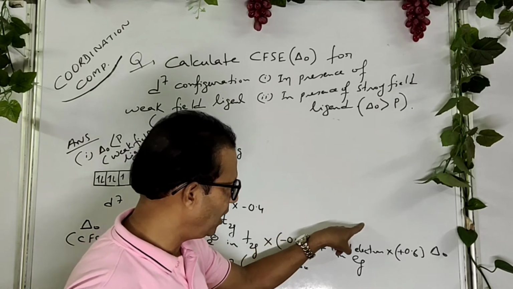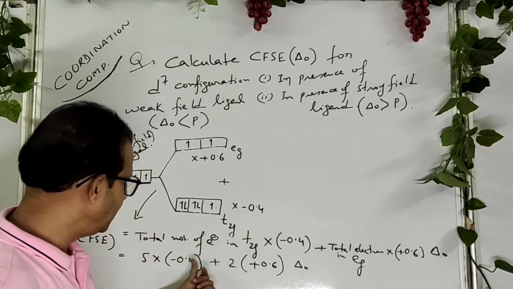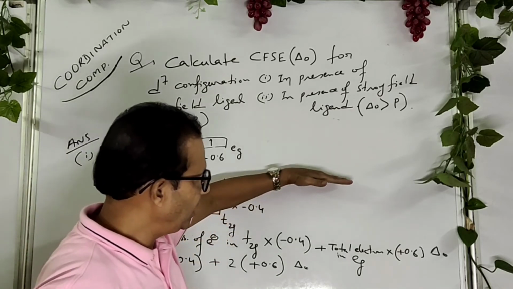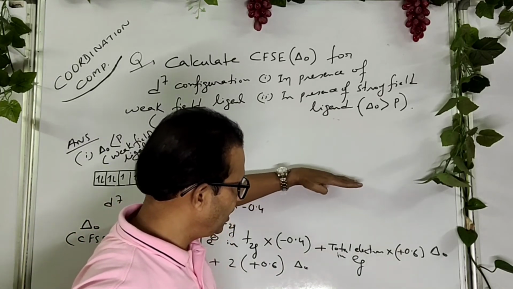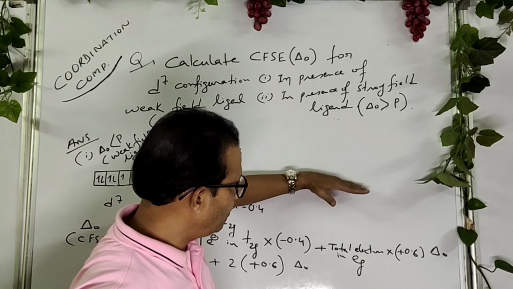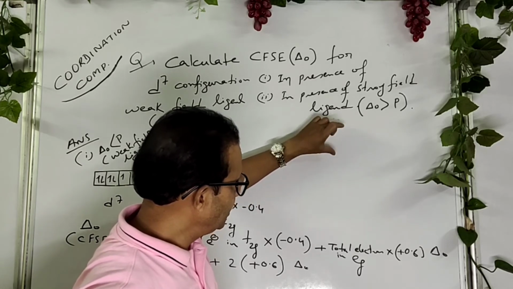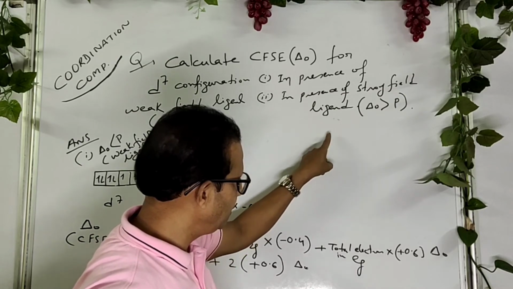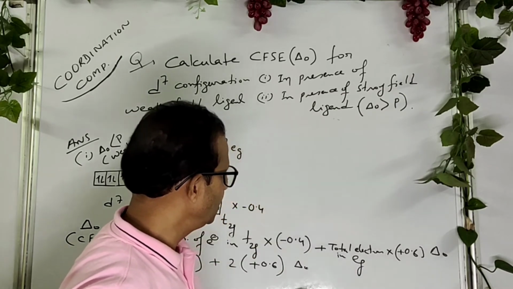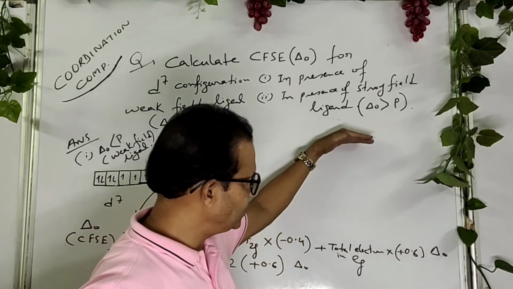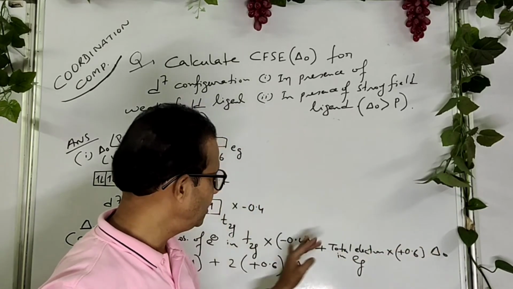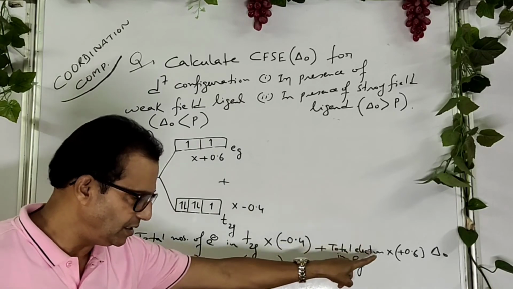Decreases means minus, 2 by 5 means 0.4. And I have already mentioned that above the barycenter, the energy is increased by 3 by 5 del naught. 3 by 5 increases means plus, 3 by 5 means 0.6. That's why I have given this and this, okay?